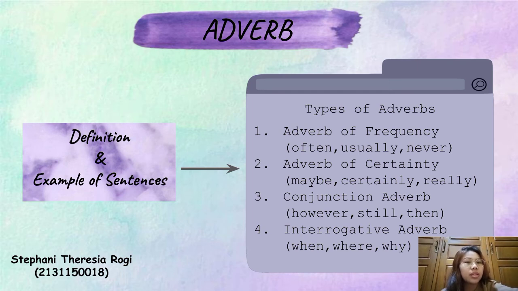And the fourth is interrogative adverb. An adverb used for questions. The words why, where, and when are placed at the beginning of the question. This question can be answered with a prepositional sentence. After an interrogative adverb in a question, you must rephrase the subject and verb so that the verb takes precedence. The example sentences are: 1. When will you come here? 2. Where did you buy this comic? 3. Why has she chosen the way?